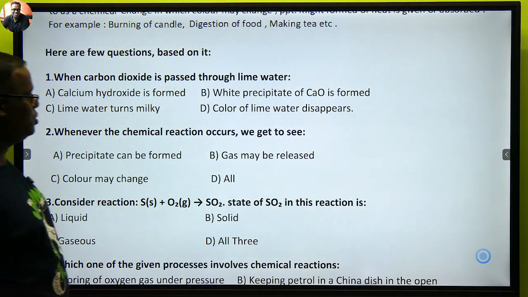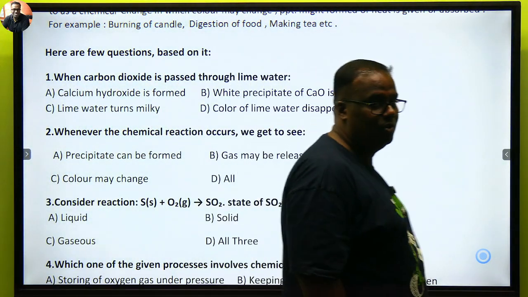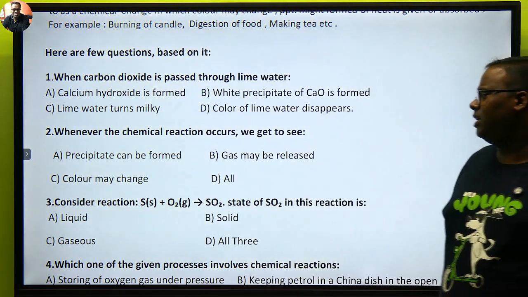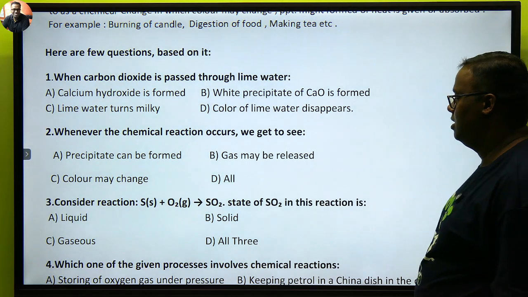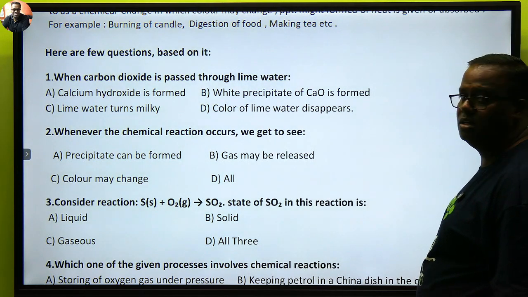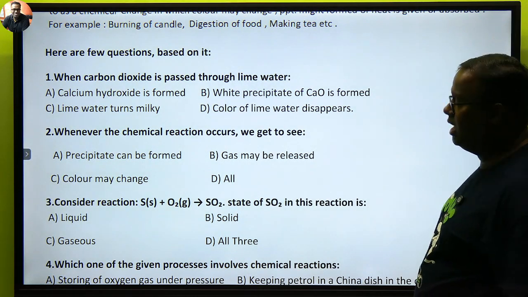Whenever chemical reactions occur, we get to see. Then consider the reaction sulfur plus oxygen. State of sulfur dioxide in this is gaseous. Sulfur dioxide is a gas.